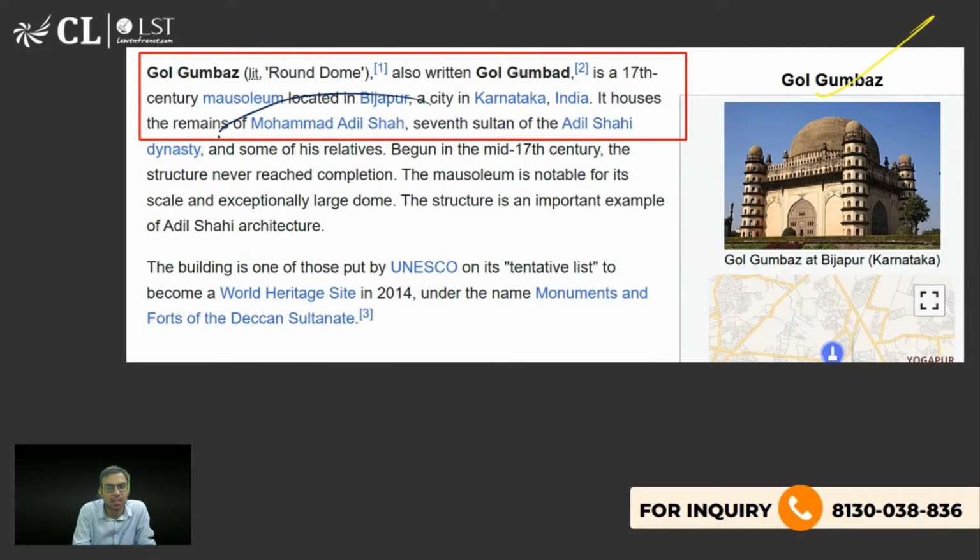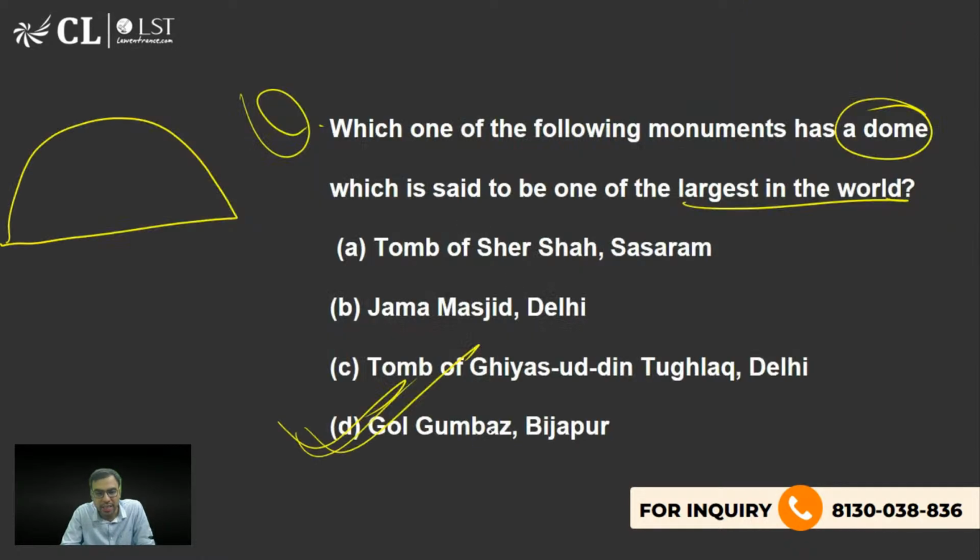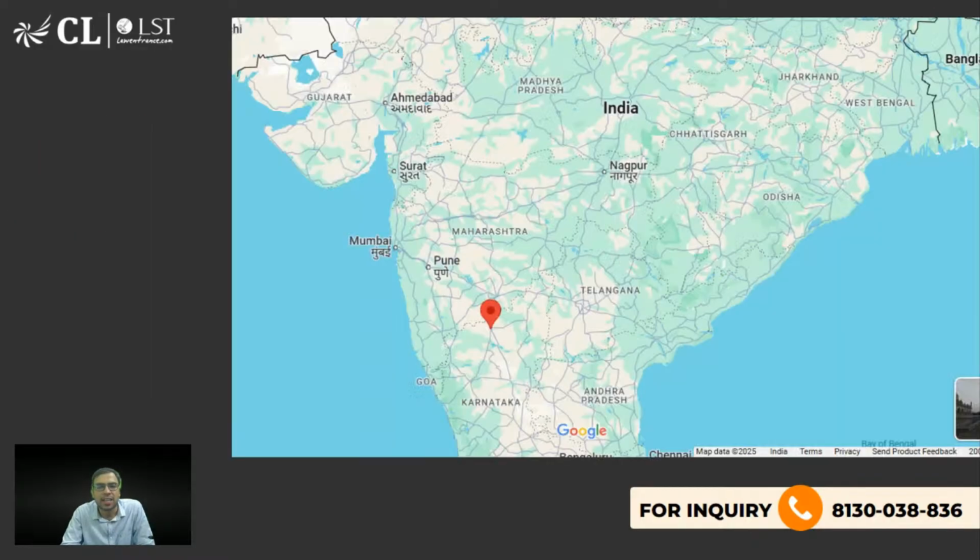And it was made by Mohammad Adil Shah. So Adil Shah dynasty was there in Bijapur in Karnataka region. So the right answer is D. Yes, Kushagra, Saxena and Dharani, you both are right. D is the right answer to this question, है ना। ये कर्नाटका है, ये महाराष्ट्र है, ये कर्नाटका है, यहाँ पे मिलेगा आपको बीजापुर, almost at the border of Maharashtra and Karnataka.